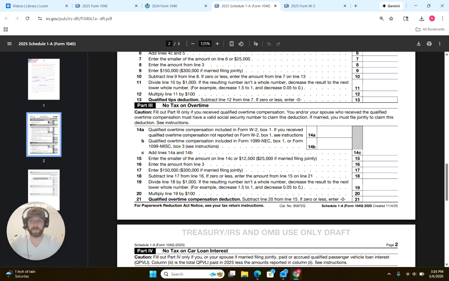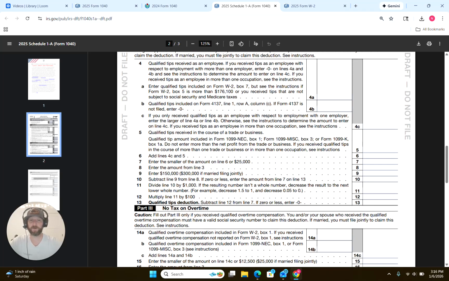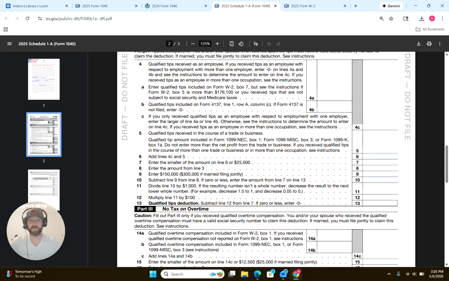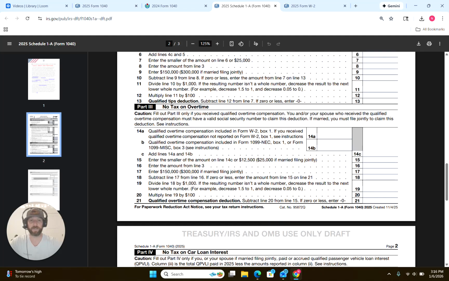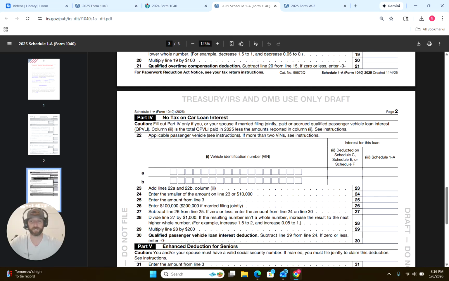And that's kind of why I'm making this video right now, so that people can start to gather this information. I mean, the same thing for tips that aren't included in W-2. You're going to have to figure out what those are and calculate that. And you have to use reasonable methods. Obviously, there's instructions that can kind of guide you to the right way to do this. But I just thought I'd go over it so people know that they need to start gathering that. Get your pay stubs together, talk to your employer, ask them, do they have record of the overtime you worked? Bring that to your preparer, bring that when you're doing TurboTax, and then use that to calculate this deduction. Otherwise, you're just leaving money on the table.